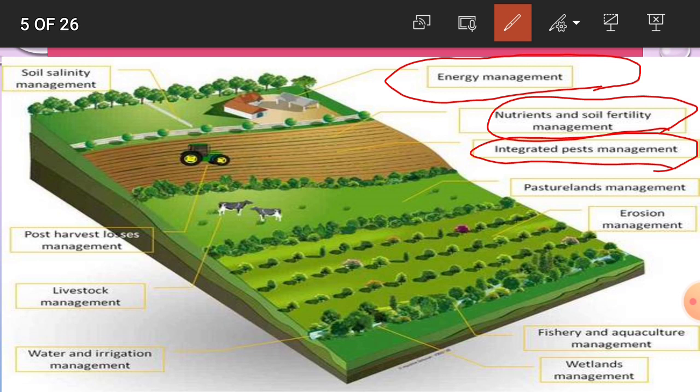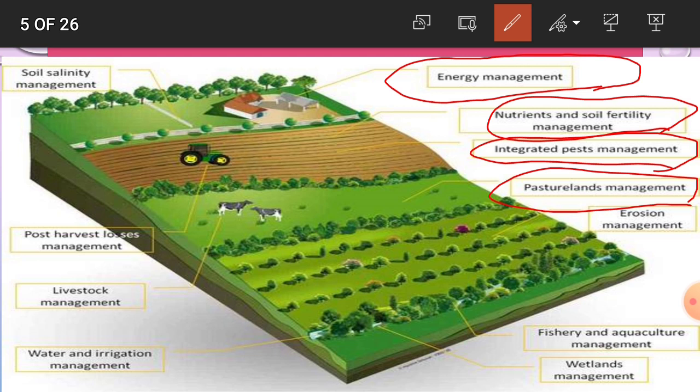Then pasture land management means by the cultivation or growing of different grasses, it provides fodder to the animals, and it also controls the soil erosion. It increases the water holding capacity or percolation rate of the soil. That is pasture land management. It also provides fodder to the animals.